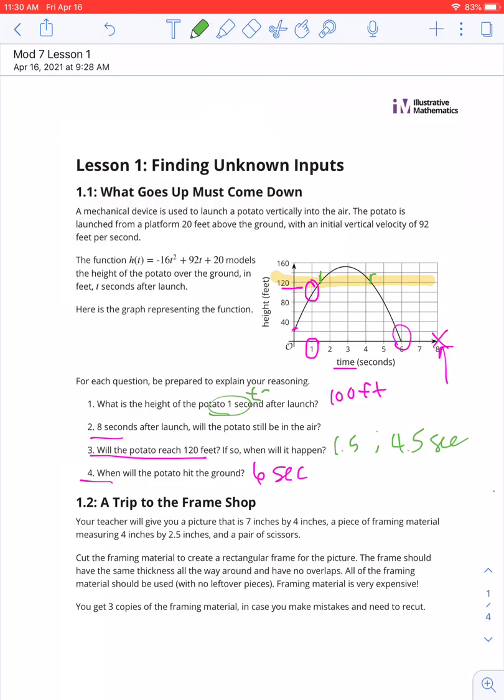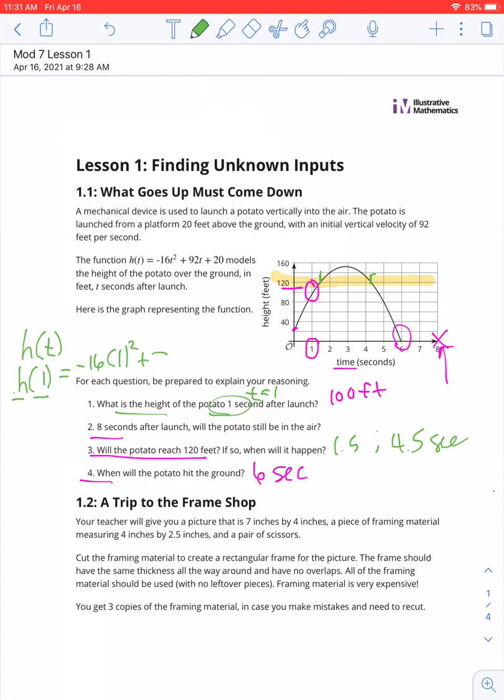Now, something I'd like to talk to you about: the graph is a great way to get some information. It's a great way to understand the model of what's happening. But as far as very specifics, we need to use our equation to get more specific. So when it says, what is the height of the potato 1 second after launch? Our t is 1.